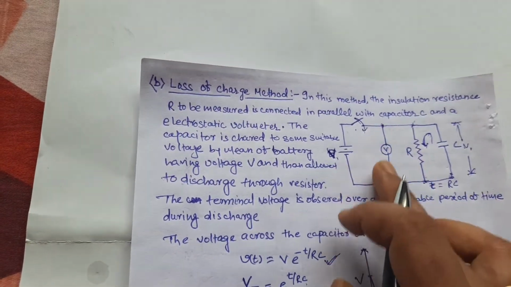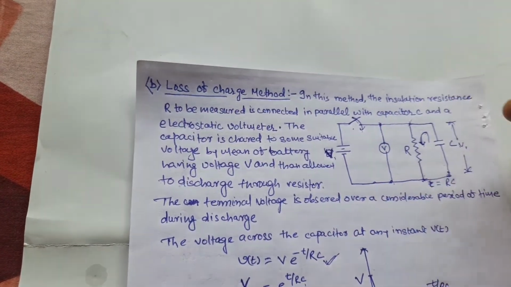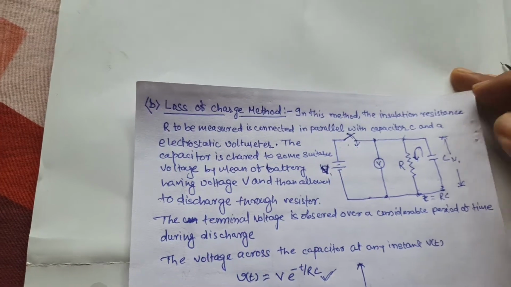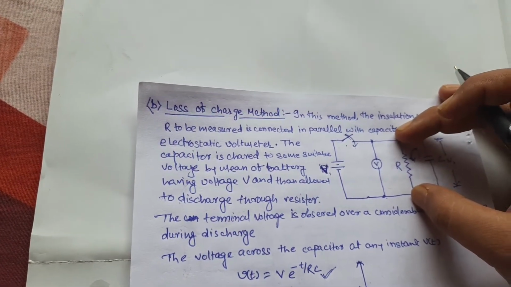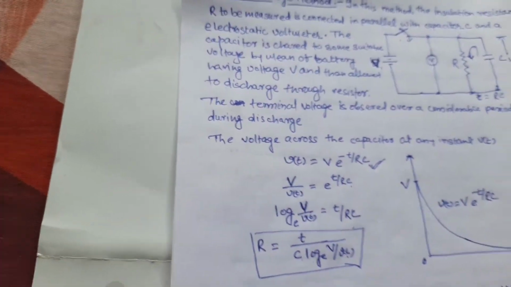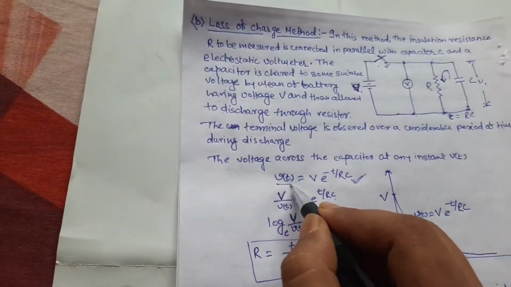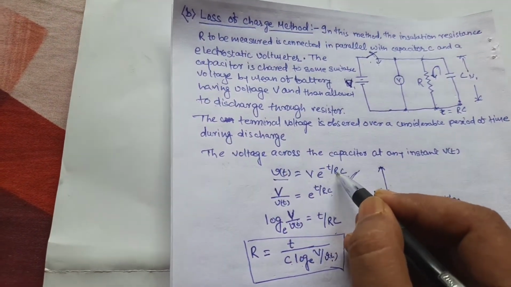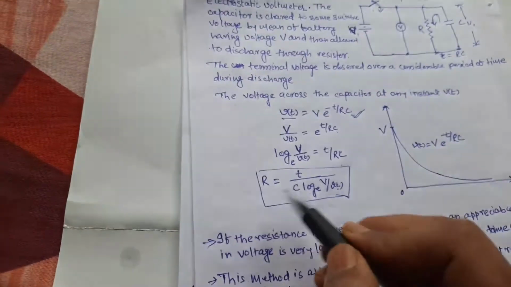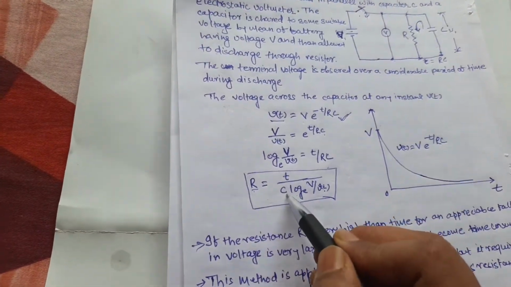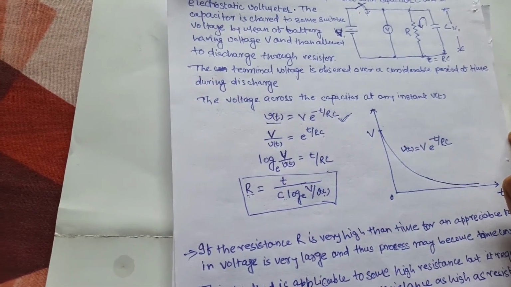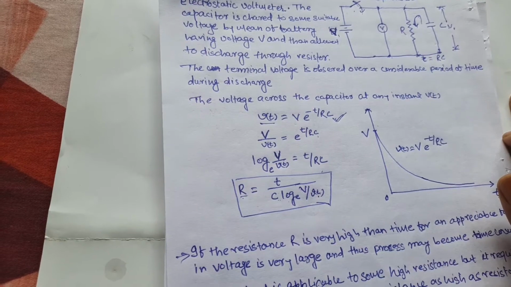So we can measure the voltage across the resistance for a particular time. Suppose for a particular time t, we have to measure the voltage drop across the resistance R, and we have to measure the time. According to the voltage equation, voltage v is equal to capital V into e to the power minus t by R into C, where RC is the time constant of the circuit. So finally, R is equal to t by C into log e of capital V by small v. In this way we measure the unknown resistance R.